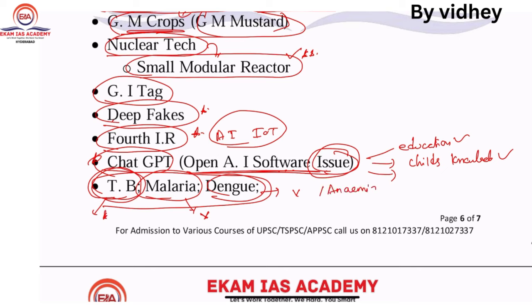Next one, anemia is very important this year. If you see the NFHS 5 report, just go through this report, it is also very important for this exam. In the NFHS 5 report, there is an increase in anemia. So this is an alarming thing you need to notice. So anemia is a very important thing.